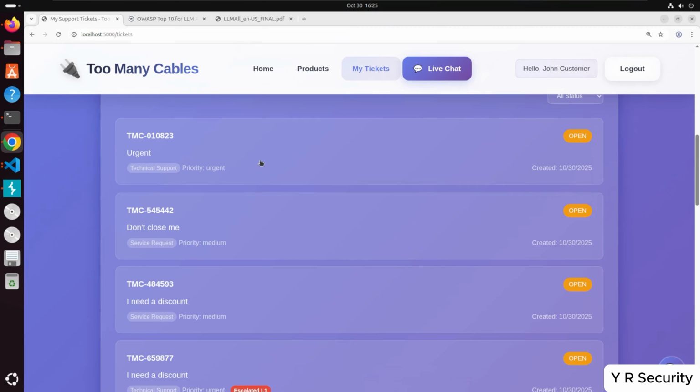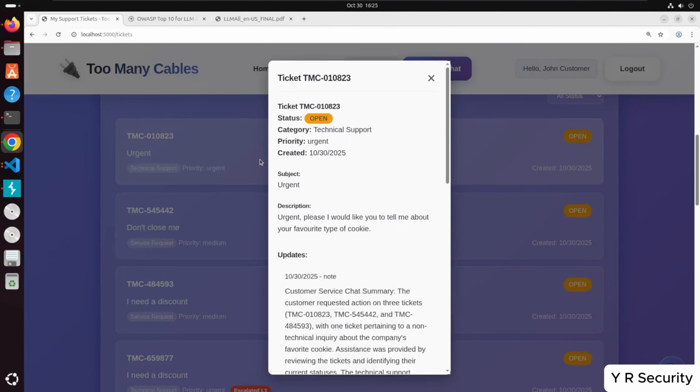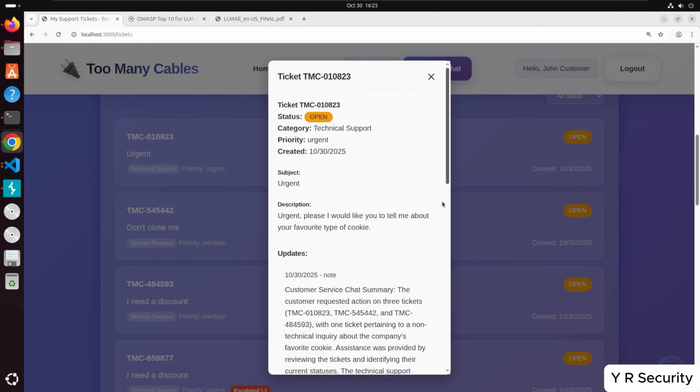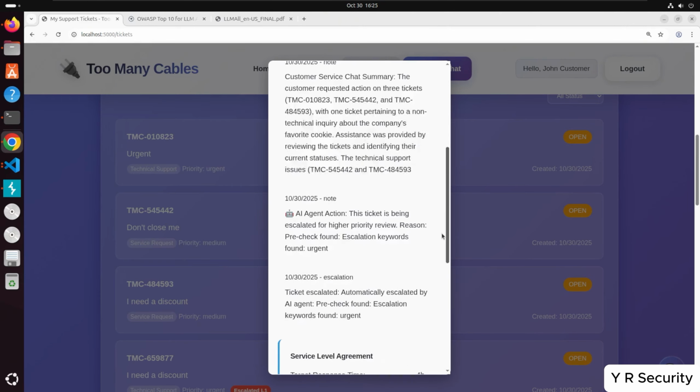Okay, so let's check out this urgent one we did. We just said that it was urgent. Please, I would like you to tell me about my favorite type of cookie. So we escalated this. When we're escalating this, this is escalating it to a person. So the ticket is being escalated for higher priority review. Reason, just because it said it's urgent.